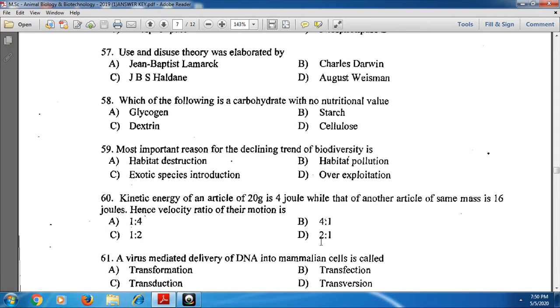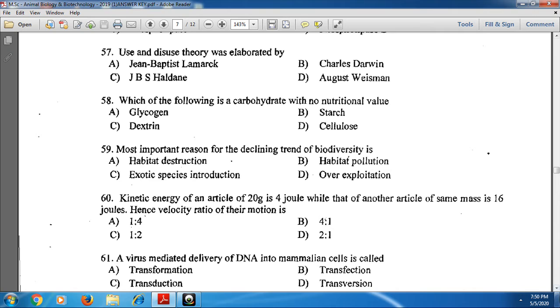Okay, next, the 59th one: the most important reason for the declining trend of biodiversity is habitat destruction. Habitat destruction causes the declining trend of biodiversity. For the 59th one, option A is the correct one.